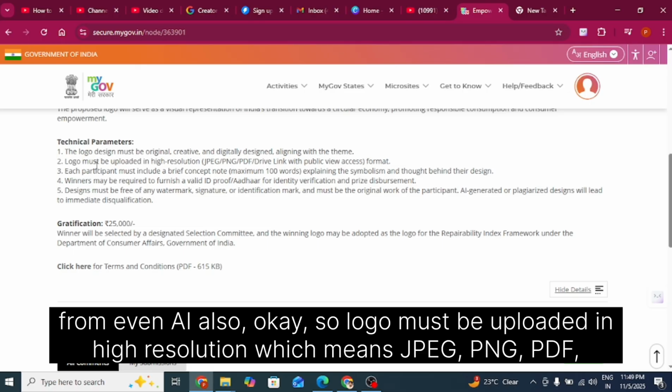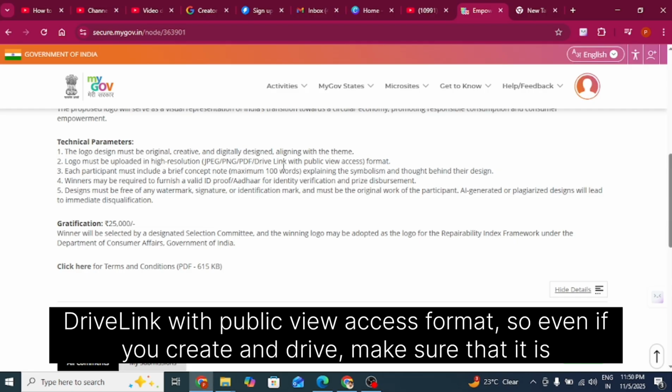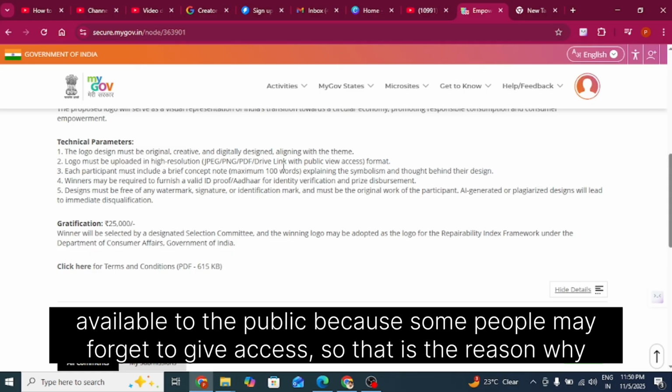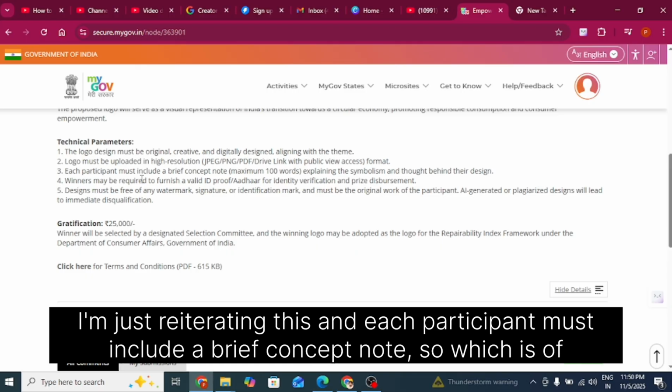Okay. So the logo must be uploaded in high resolution, which means JPEG, PNG, PDF format, with a drive link with public view access. So even if you create it in drive, make sure that it is available to the public, because some people may forget to give access. That is the reason why I am just reiterating this.